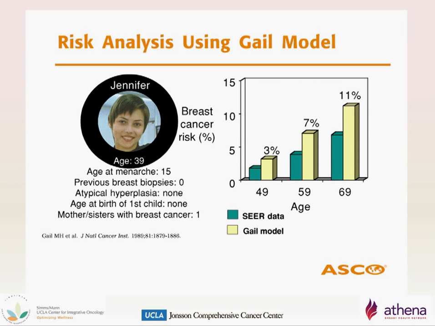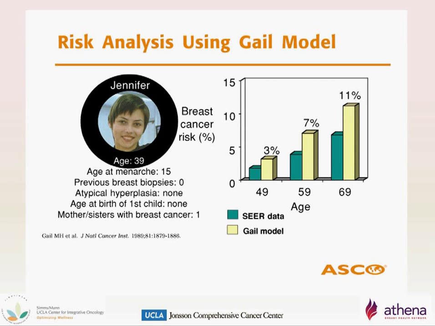This is an example of a woman's breast cancer risk using the Gail model. Jennifer is 39 years old. She had her first period at age 15, has not had any live births, and has not gone through menopause. She has not had any breast biopsies and has one mother or sister with breast cancer.